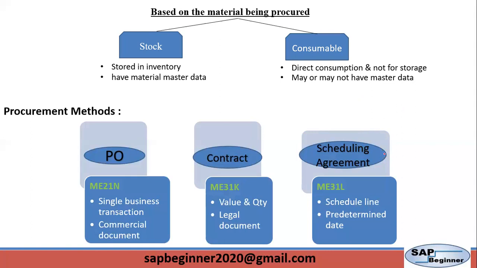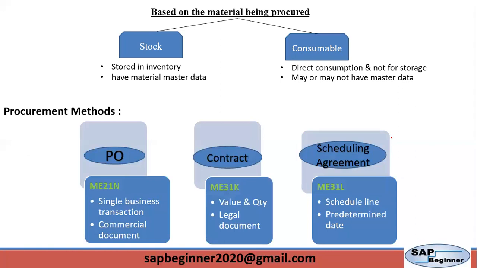Instead of creating a number of POs, we just create schedule lines here and send them to the supplier. So we will get delivery on those certain dates. From a system perspective, fewer forms translate to fewer purchasing documents in the database.